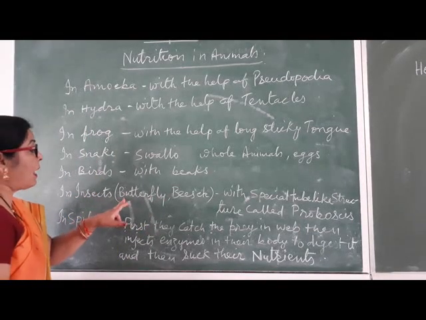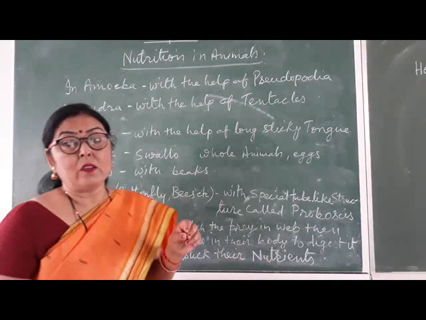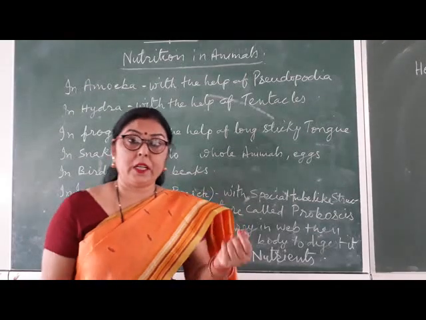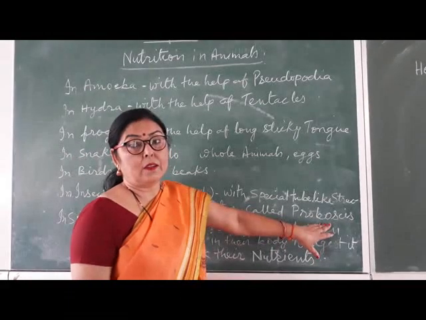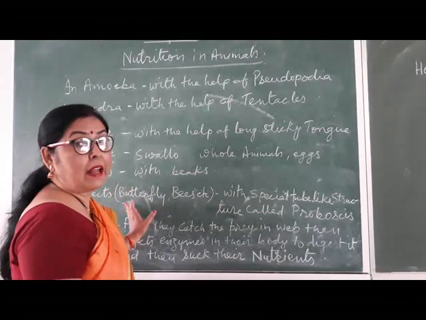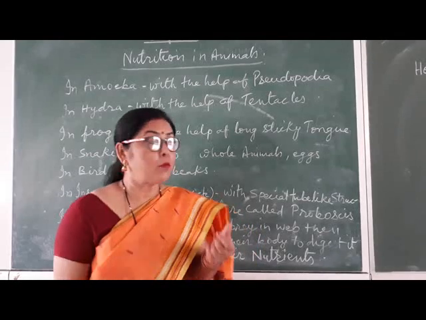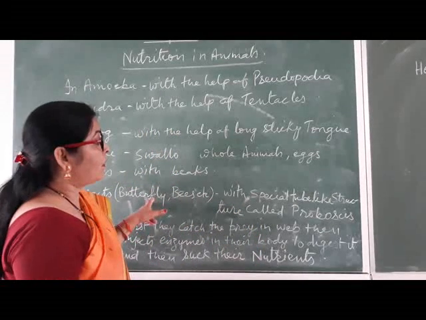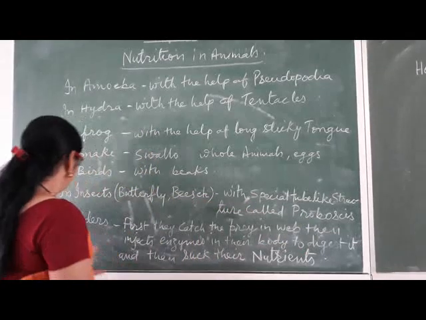Insects like butterflies and bees have a special coiled structure inside their mouth which is called a proboscis. What is the food of insects like bees and butterflies? Nectar, the juice of the flower. So it sucks the nectar with the proboscis.